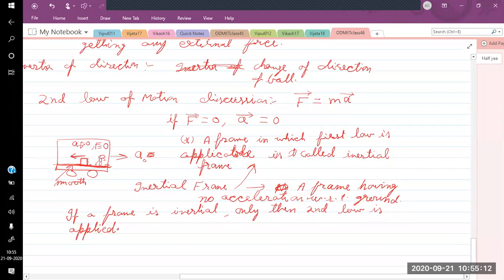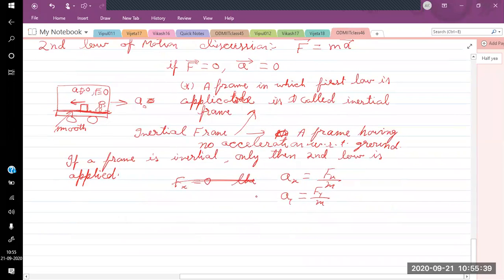Okay, so these are the things for the second law. Since force and acceleration are in vector form, we can write separately for three directions: ax equal to Fx by m, ay equal to Fy by m, and similarly az equal to Fz by m.